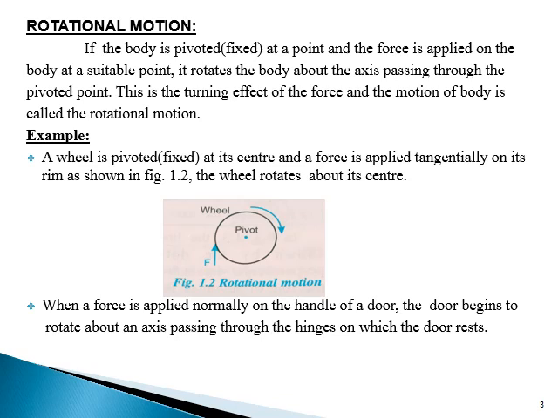We'll discuss a few examples. A wheel is pivoted at the center, and a force is applied tangentially on its rim as shown in figure 1.2. The wheel rotates about its center. When a force is applied normally on the handle of a door, the door begins to rotate about an axis passing through the hinges on which the door rests.